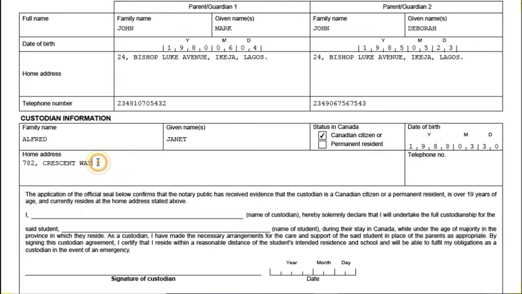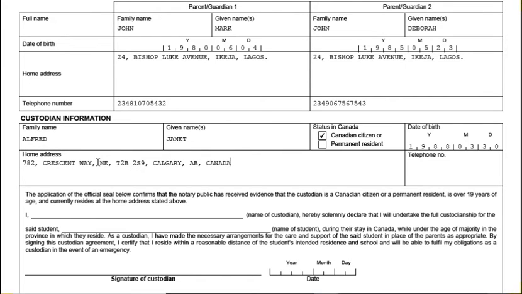So let's go with the home address, Crescent Way, 2C2B 2S9. So we can go with Calgary, Alberta also, and Canada.